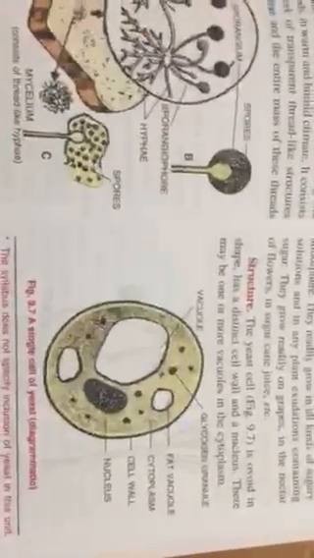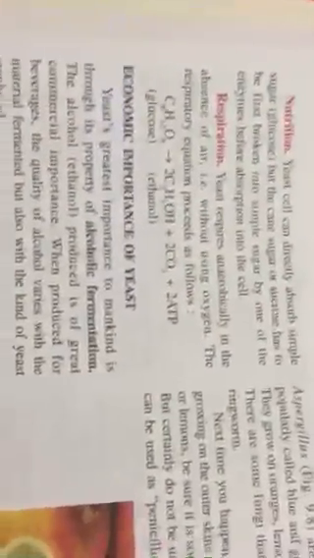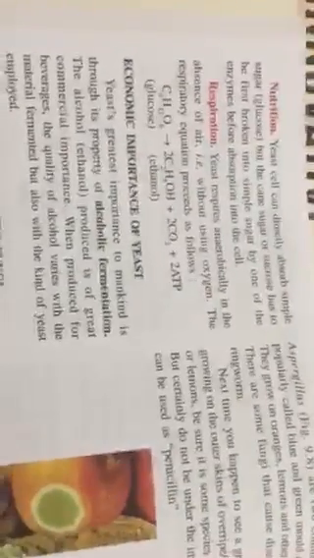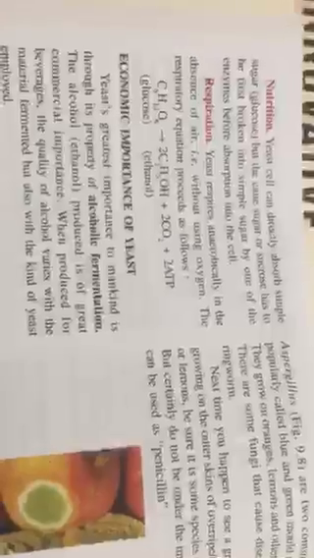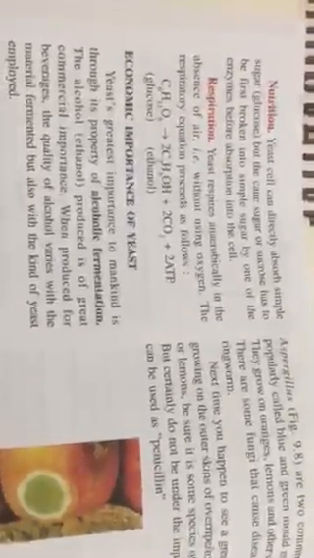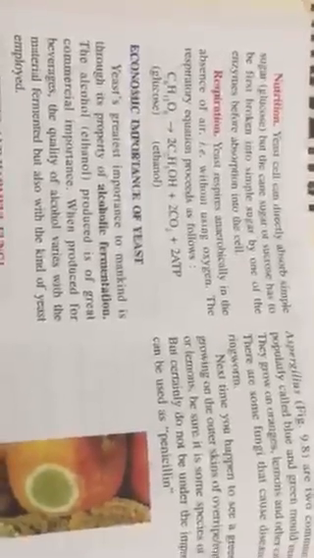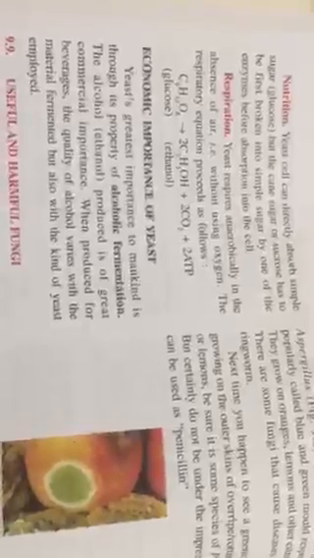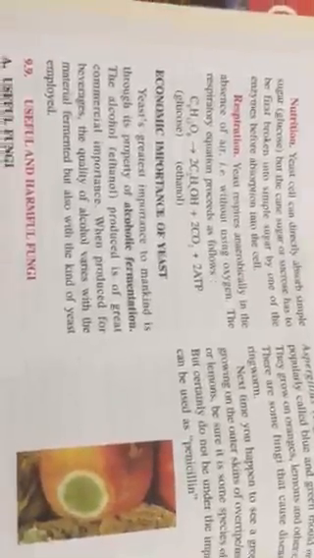After learning the yeast with this background, let us move to the next page. Here the point is also given, mode of nutrition. Then respiration, which you have also studied recently. C6H12O6 gives rise to 2 molecules of ethanol, 2 carbon dioxide and 2 ATP. Everything is 2, 2, 2. You count both sides, LHS and RHS. All the atoms are balanced.